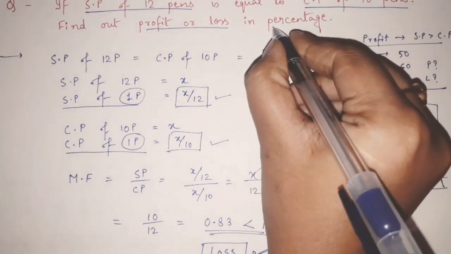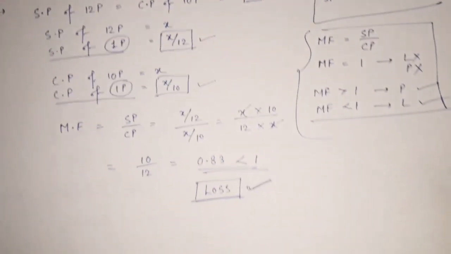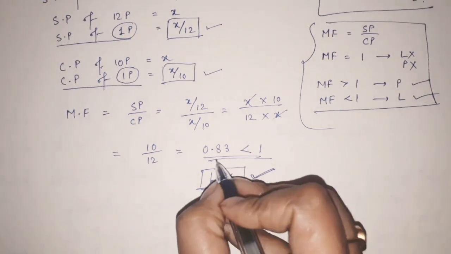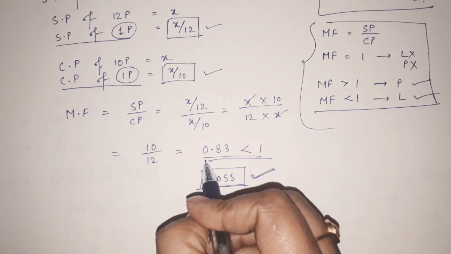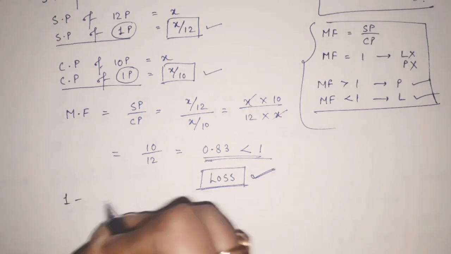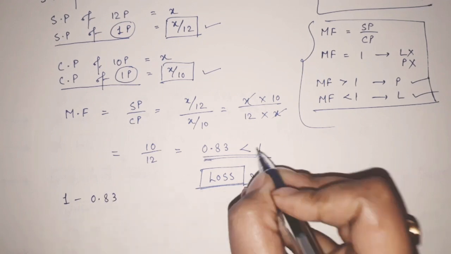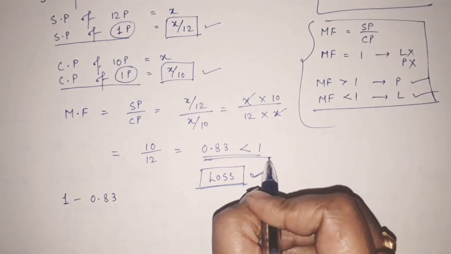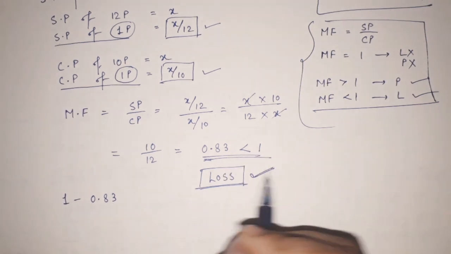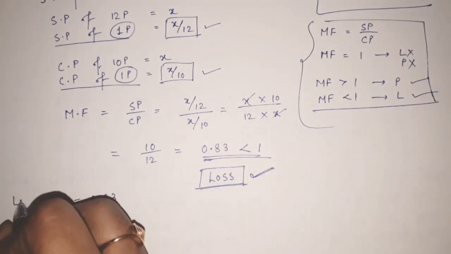But we have to find that loss in percentage. Now let me tell you how to find this loss in percentage. It is very simple. MF is 0.83. Now how to find the loss? 1 minus this 0.83. See, MF is less than 1, so I have determined that it is a loss. Now how to find how much loss it is?